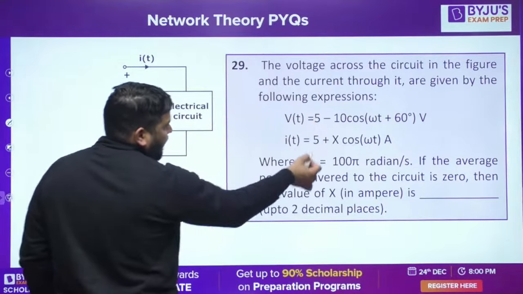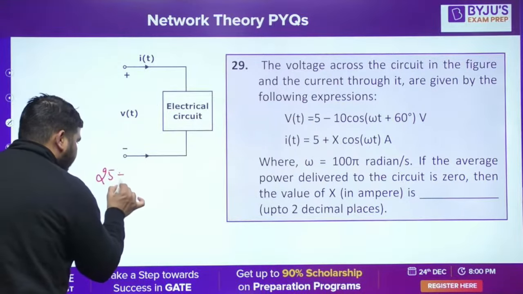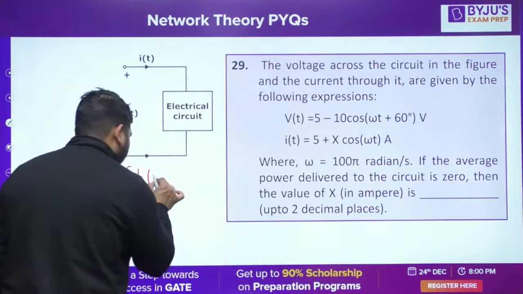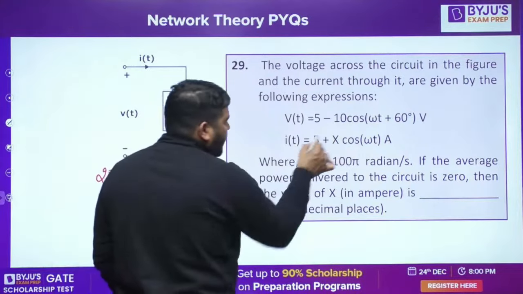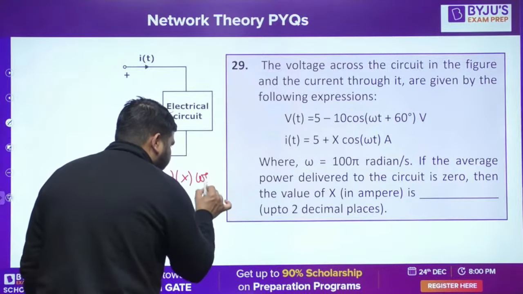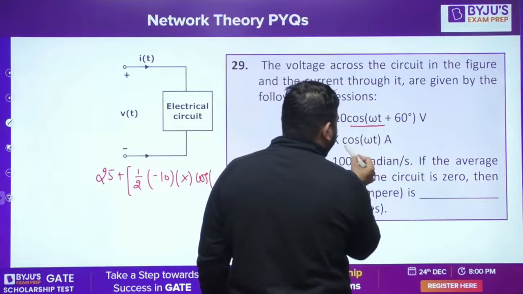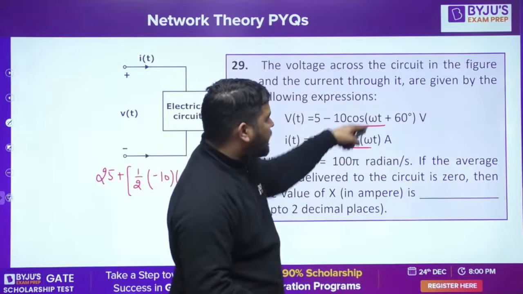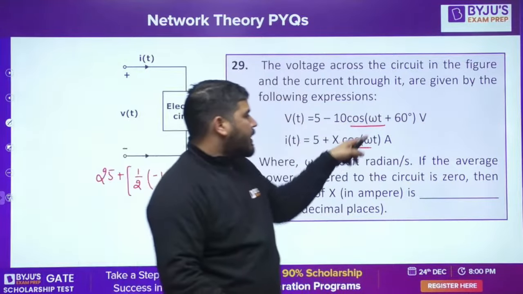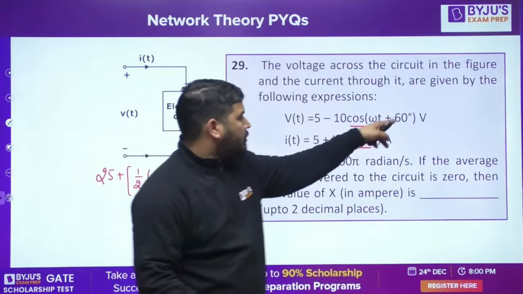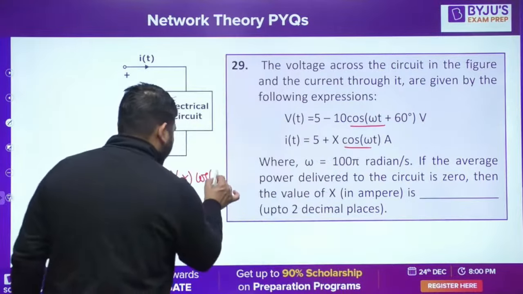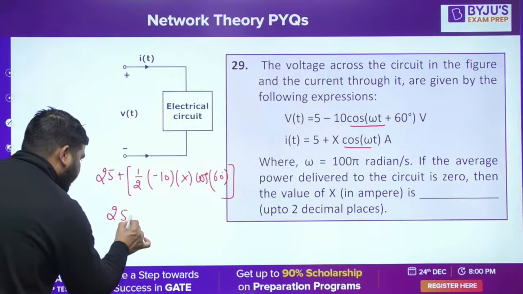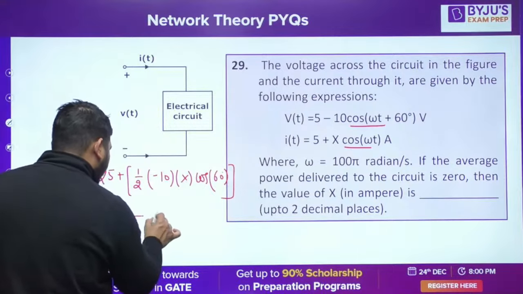Multiply the DC components, so it will be 25, plus 1 by 2 into the voltage peak value, which is minus 10, into the current peak value X, into the cos of the angle difference. What is the angle difference? Here it is cosine, here also it is cosine. If both quantities are in cosine, you can directly take the difference, so the angle difference is 60. Is it fine? Cos 60 is half. So you'll say 25 minus 2.5x.